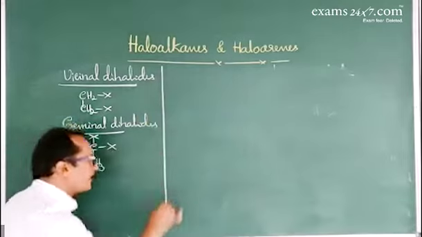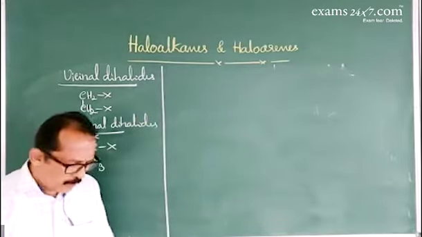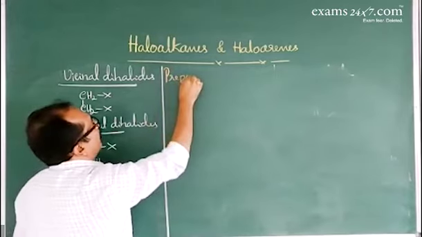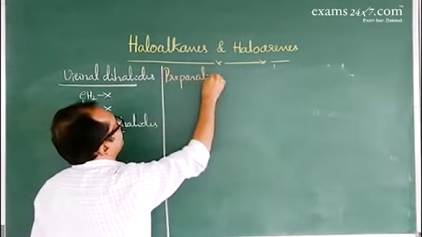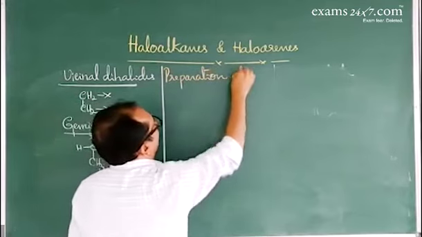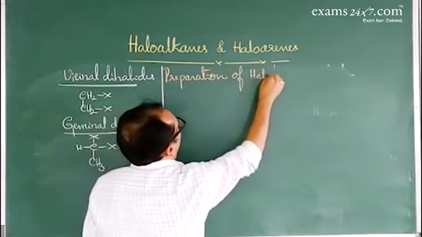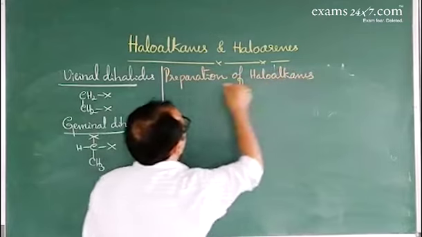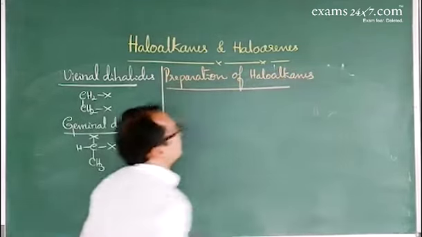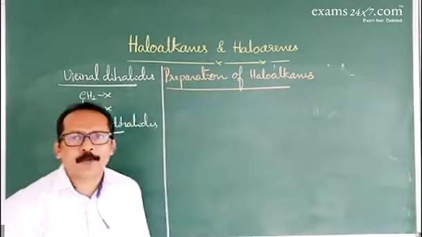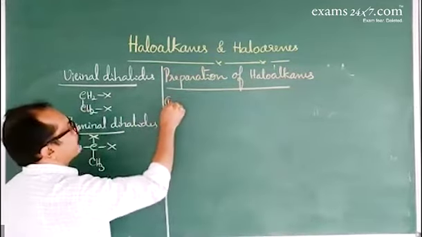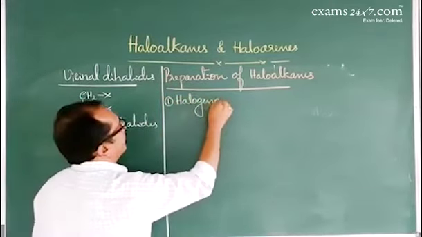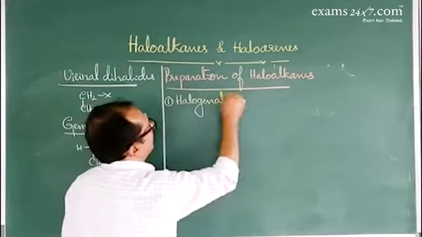About the preparation of haloalkanes, methods of preparation of haloalkanes. First one about the halogenation of alkanes.